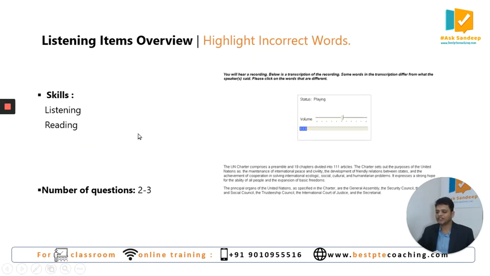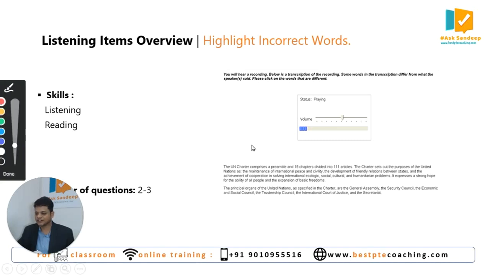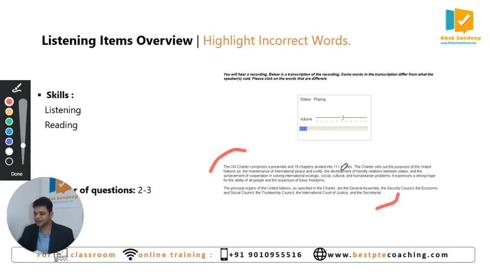The next question type is highlight incorrect words. You can see a transcript here. In this particular text, the transcript, there are some incorrect words, and the audio is played, of course. So there are some words which are typed wrongly in the given text. What you have to do is listen and read parallelly. Whenever you identify any incorrect word, you have to click that particular word and it gets highlighted. So this is your task in this particular question.